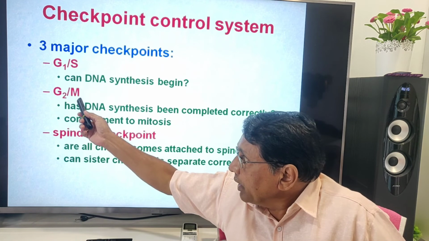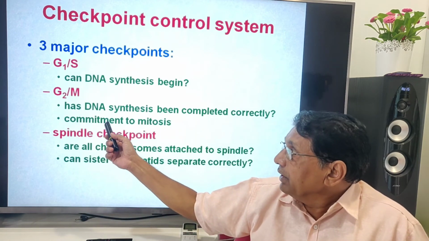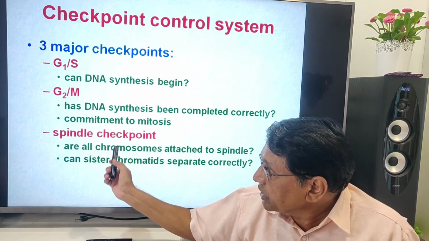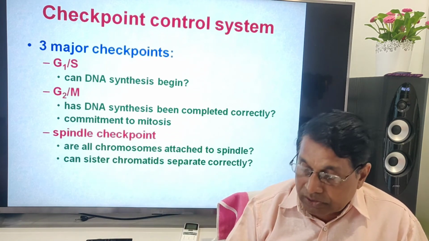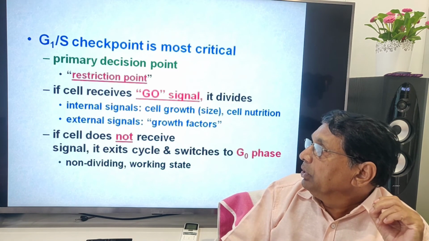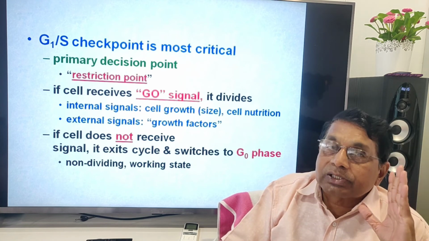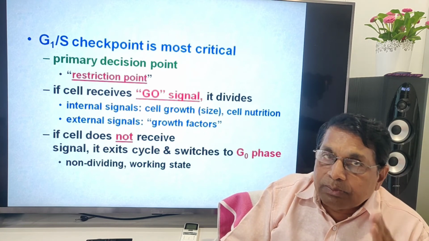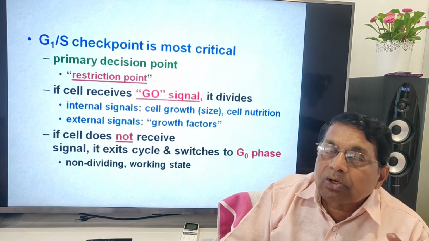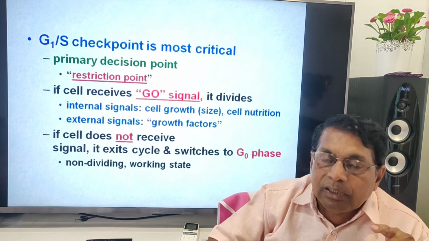Another at G2/M: has DNA synthesis been completed correctly? Commitment to mitosis. Then the spindle checkpoint at mitosis. Every stage will be checked. So these checkpoints are necessary: when there is DNA damage or things are not going as expected, the cell cycle will be stopped.